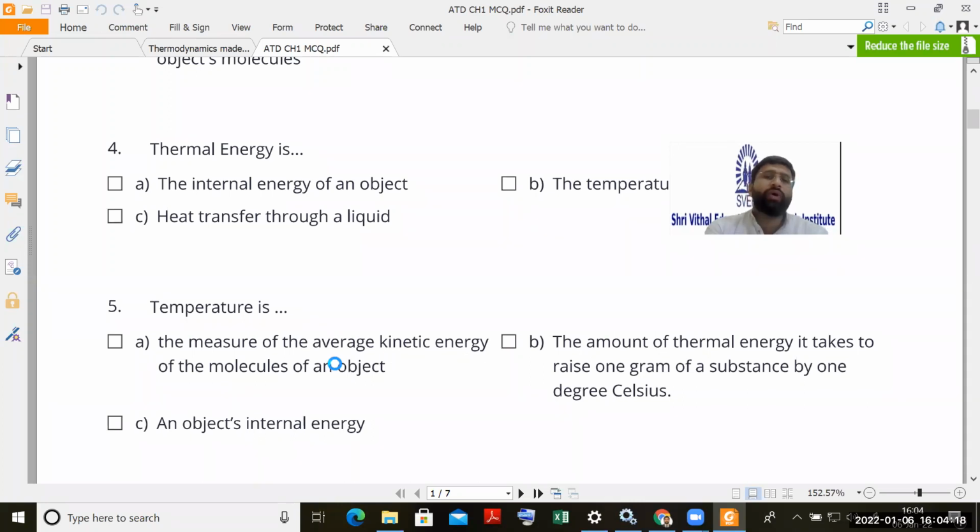Temperature generally gives you an idea that what is the condition of gas at molecular level. If the temperature is higher, molecules are continuously vibrating at higher kinetic energies. So in just another words, we can say it is a measure of average kinetic energy of the molecules of an object.